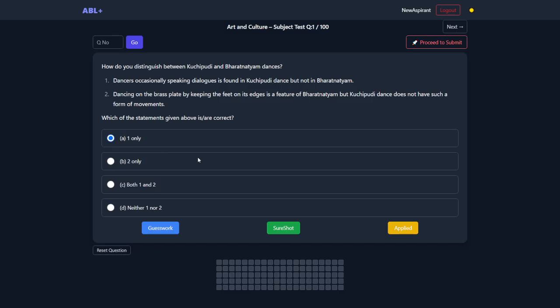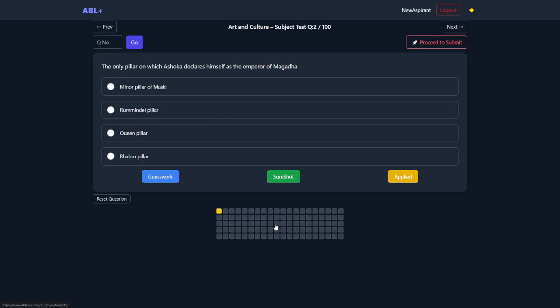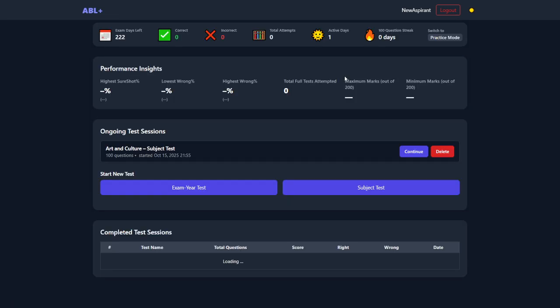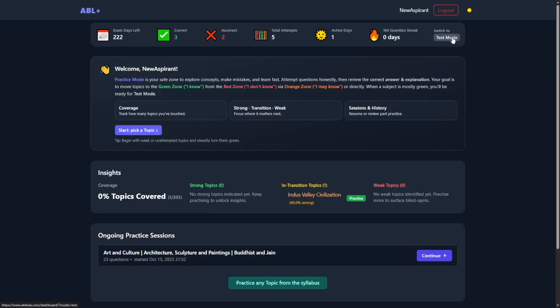Now when you are taking a test, you are not seeing the answer, you are seeing the next question. Obviously in a test you do not see the answer. That's how a test is, and then you will get a summary and everything on the basis of the test. I'm not going to talk more about the test, because this is mostly focused on practice, because that's the starting point for this application as of now.